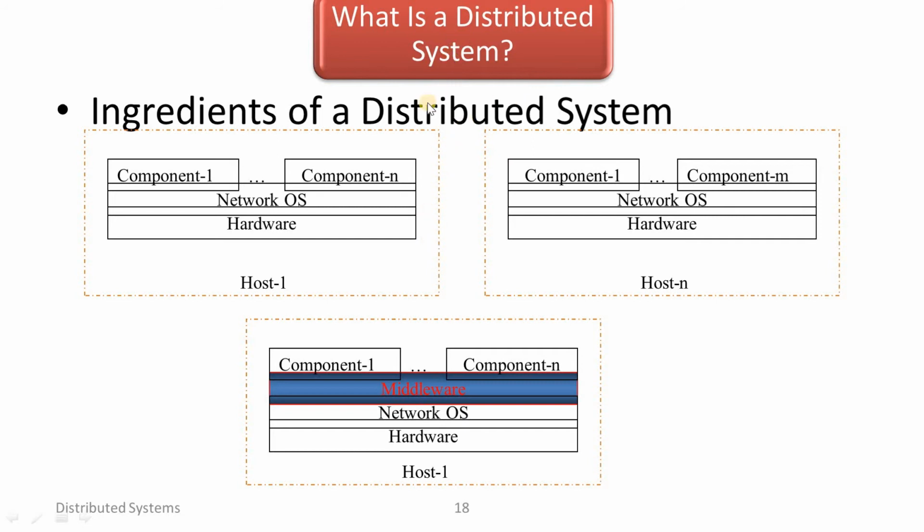Okay, in this diagram, what are the ingredients of the distributed system? In a distributed system, we take the example host 1 and host n. Host 1 consists of component 1 up to component n, and below this we require the network operating system, and to control this operating system, hardware will be required in any host. The same thing takes place for host n also. Like this, we see the ingredients of the distributed system.